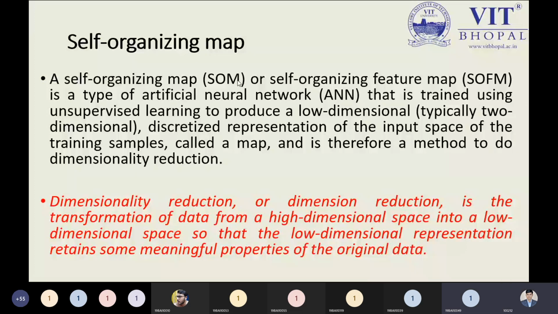Excuse me, sir. Yes, tell me. Sir, by dimensionality reduction, do you mean reducing the number of features of a data set? No. If you are reducing the number of features, then you are not retaining the properties of the input space or input features. We need to maintain the input features we have used, and based on the input features, we build the model. Then how can you say you are reducing its features?